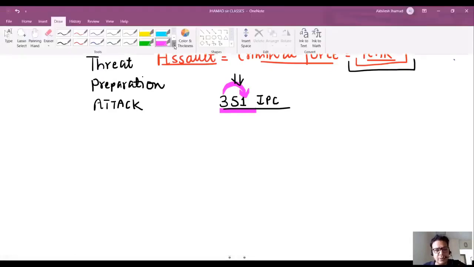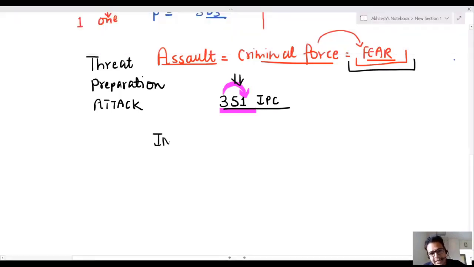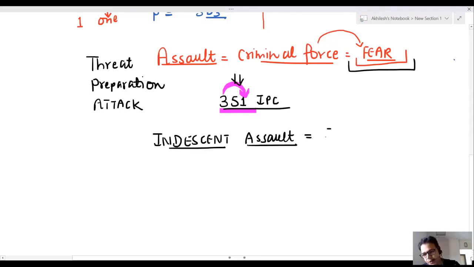But now I am coming to a very, very important IPC, that is indecent assault. Sir, the indecent assault IPC is only for females. You are doing indecency with a female only. This is known as indecent assault. Now, a very important MCQ comes.